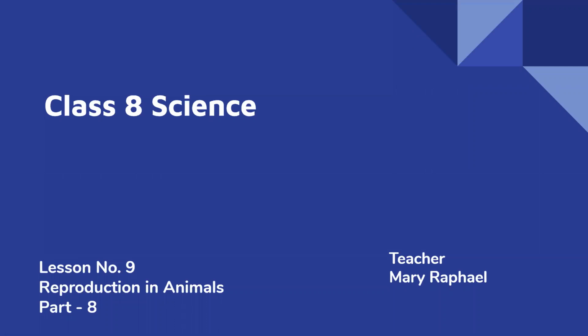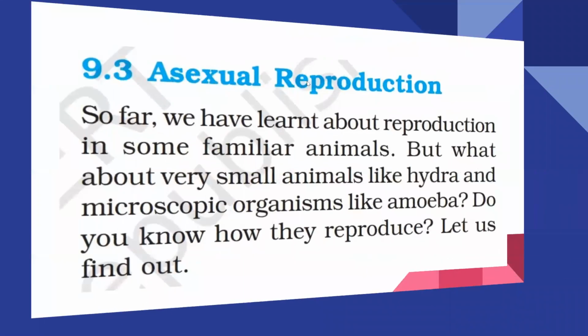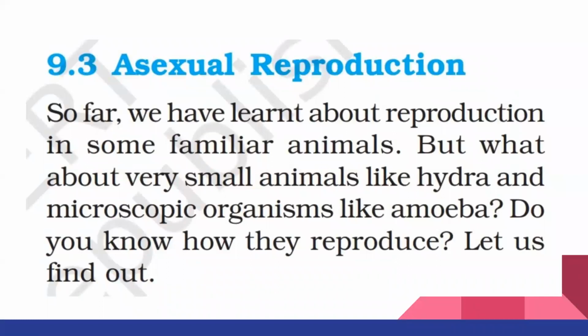Today we are going to complete the explanation of lesson number 9, that is, we are going to learn the last part of this lesson, reproduction in animals. Yesterday we learned about metamorphosis in animals. Today we are going to learn about asexual reproduction. We learned at the beginning of the lesson that there are two types of reproduction, sexual reproduction and asexual reproduction. The first part of the lesson dealt with sexual reproduction. Now the last part is about asexual reproduction.